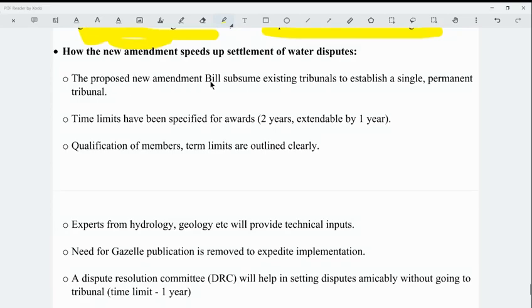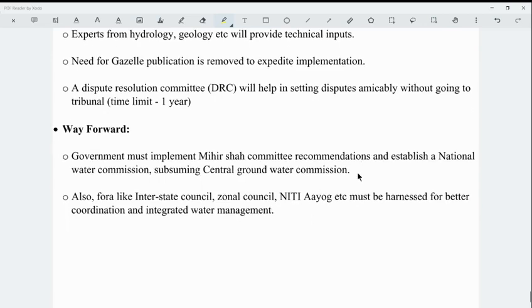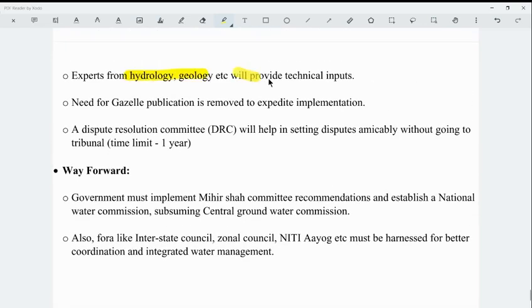The proposed new amendment bill subsumes existing tribunals to establish a single and permanent tribunal. Time limits have been specified for awards, 2 years, which is extendable by 1 year. Qualification of members and term limits are outlined clearly, so it removes any of the ambiguities associated with the previous tribunals. Okay, so experts from hydrology, geology, etc. will provide technical inputs. So the decisions by this single and permanent tribunal will be based on factual and expert opinion. Okay, so the need for gazette publication is removed to expedite the implementation.